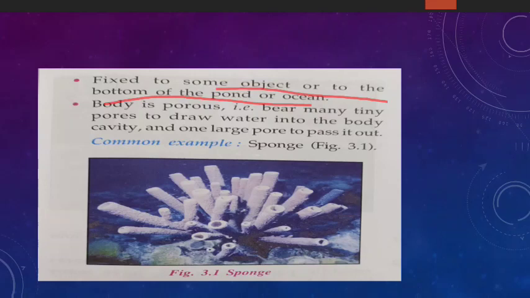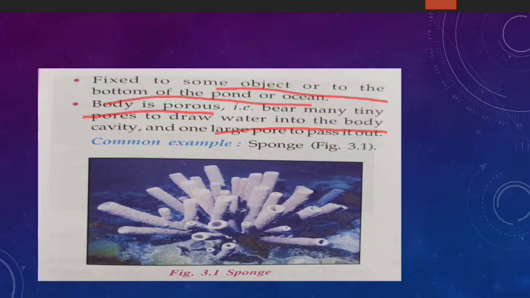The body is porous. This is a very important characteristic of the Porifera.